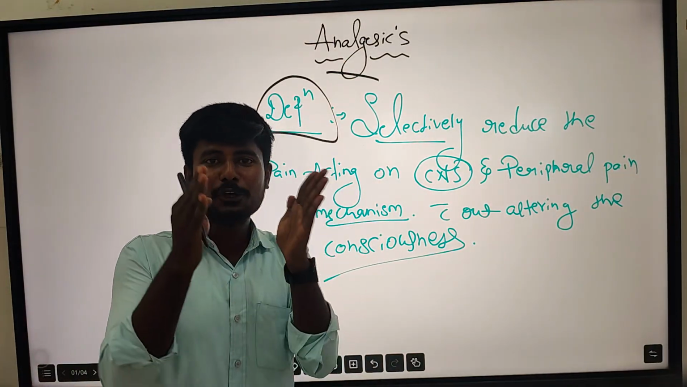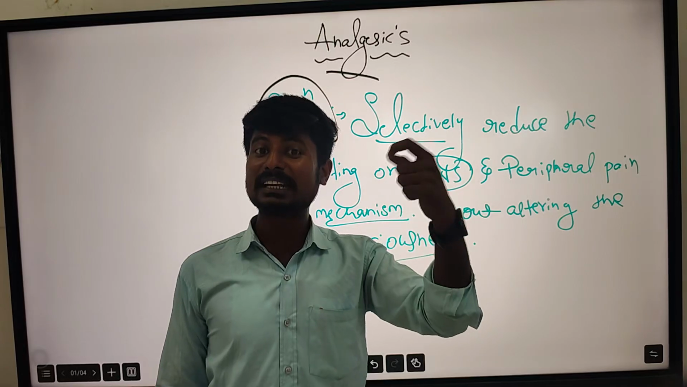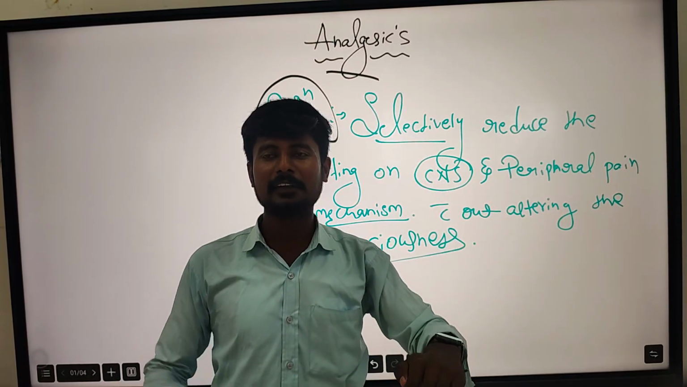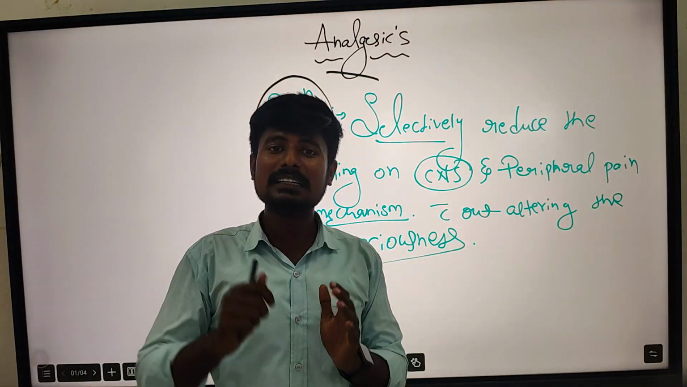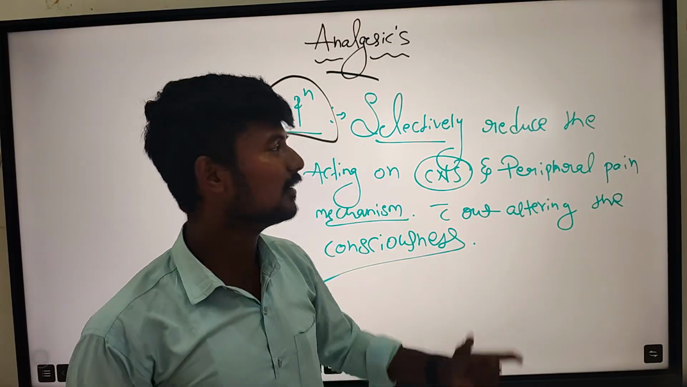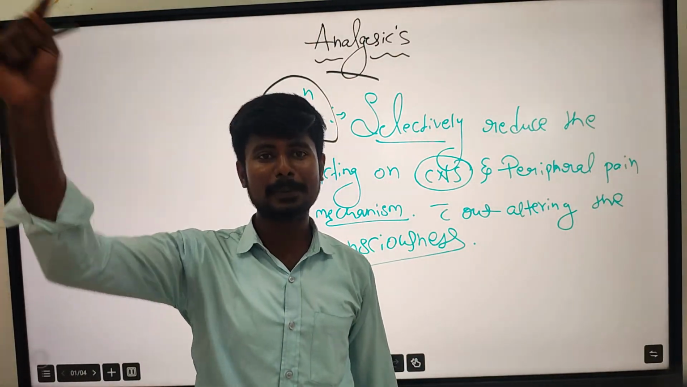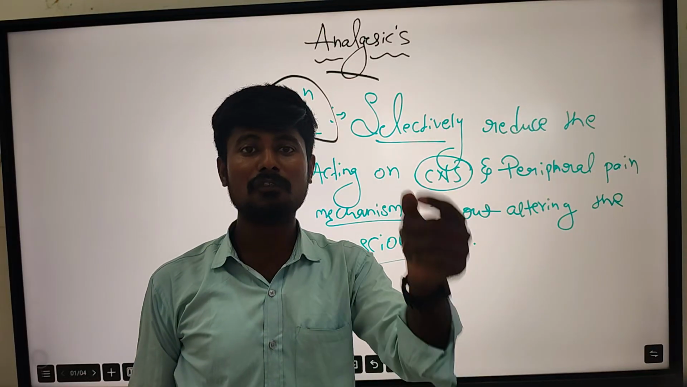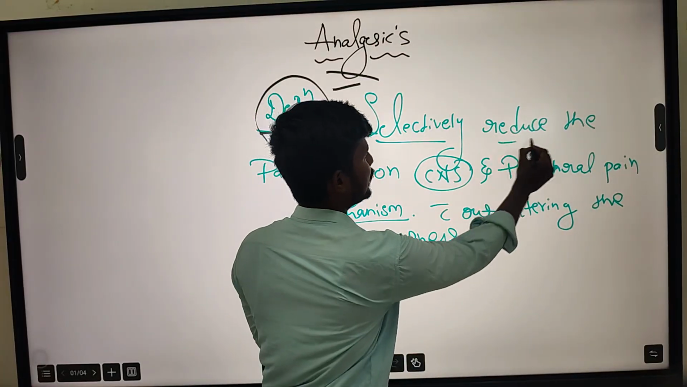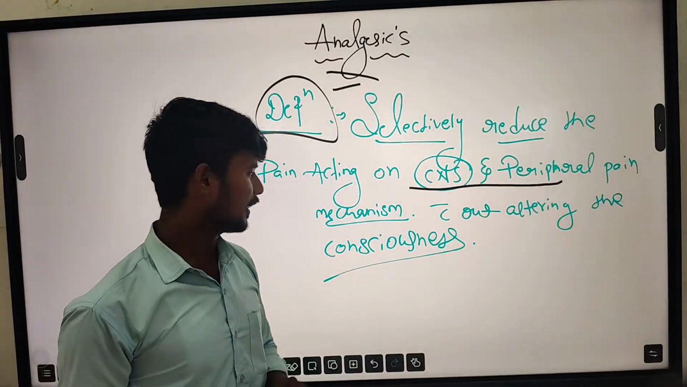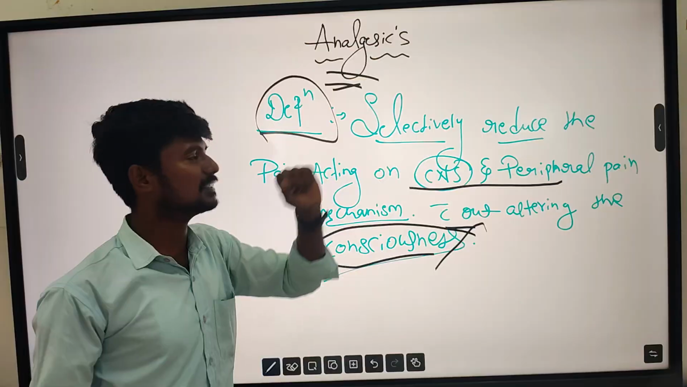First, what do you mean by analgesics? Analgesics are defined as drugs used to selectively reduce pain by acting on the central nervous system and peripheral pain mechanisms without altering the consciousness of the person. The main points to stress are: reduces pain, acts on the CNS and peripheral pain mechanisms, without altering consciousness.